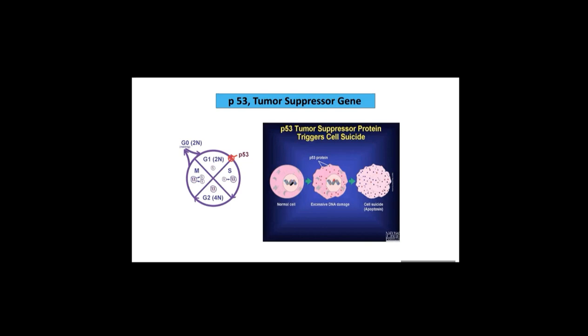It's in the normal cell, but if this normal cell mutates too much, with excessive DNA damage, and then this cell cannot return to a healthy state, then P53 says, okay, this cell commits suicide. We call this apoptosis. And this P53 monitors just the G1 checkpoint, here at the G1 checkpoint.